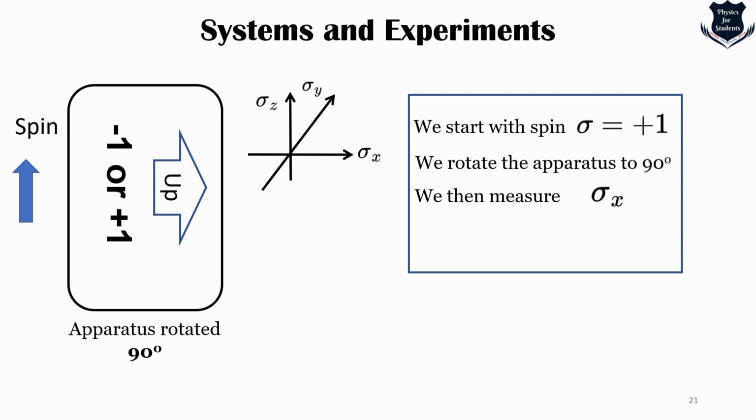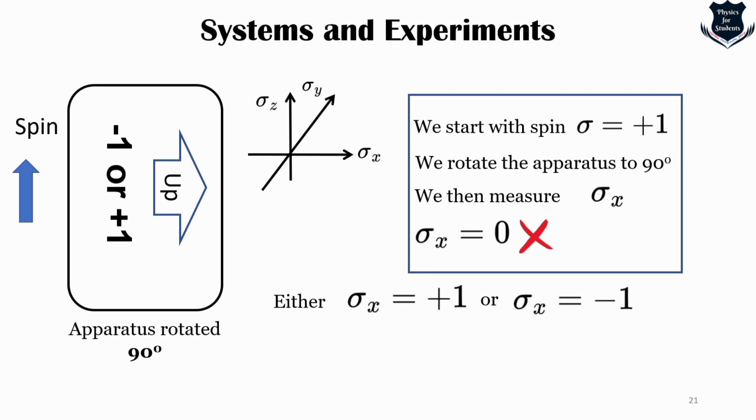We then measure sigma x. And what is that? Sigma x has to be 0. But that is wrong. It shows it is either +1 or -1. Sigma represents a component of a vector, and initially, as we confirmed in the previous slide, the spin was directed along the z-axis, suggesting that along the x-axis it would be 0. But to our surprise, the apparatus gives +1 or -1. It refuses to give an answer other than ±1.